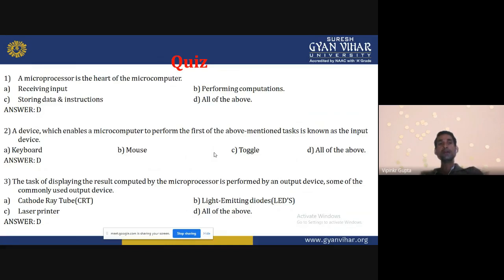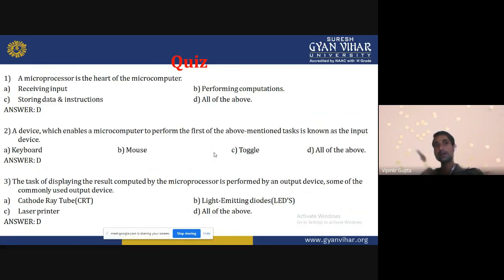Suppose I am without a heart, can any human being work? No. Whenever the heart is working, only on that condition can a human work. So the microprocessor is the heart of the microcomputer.